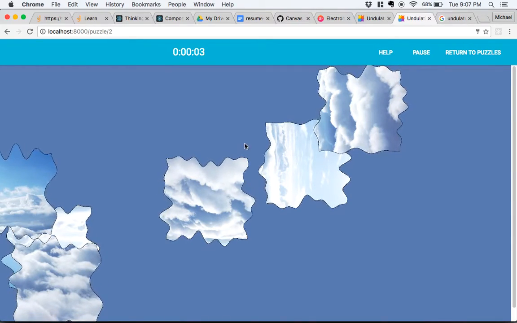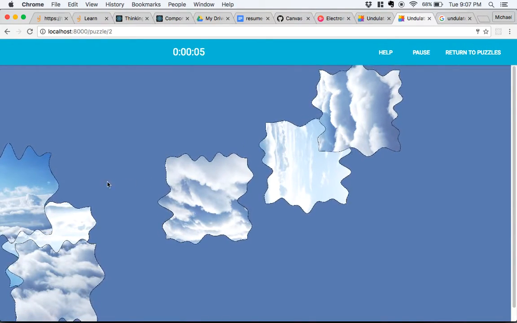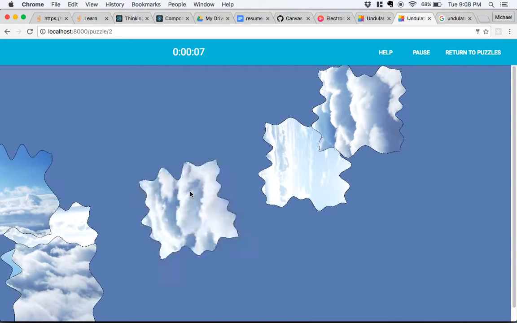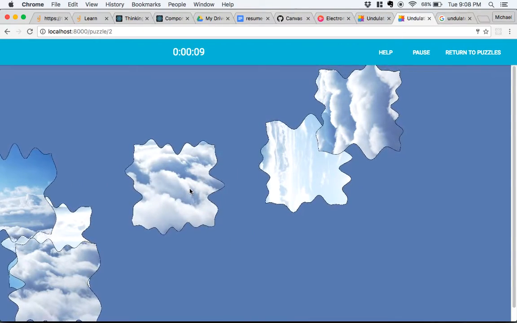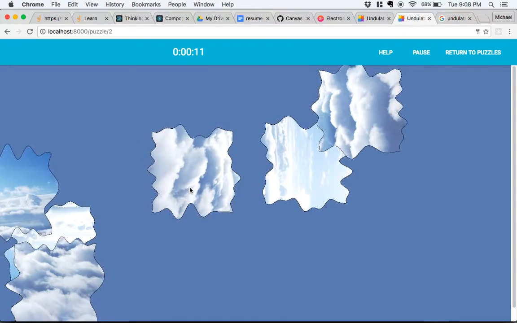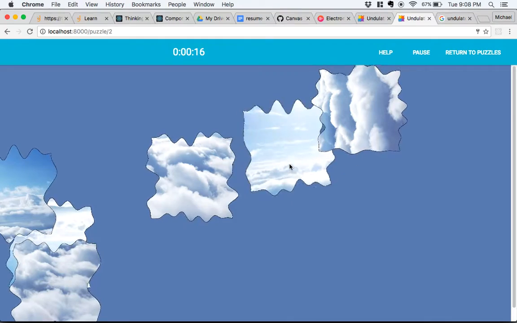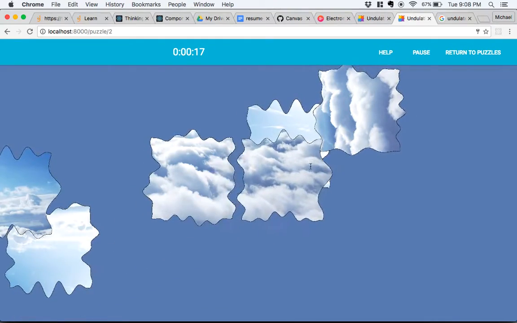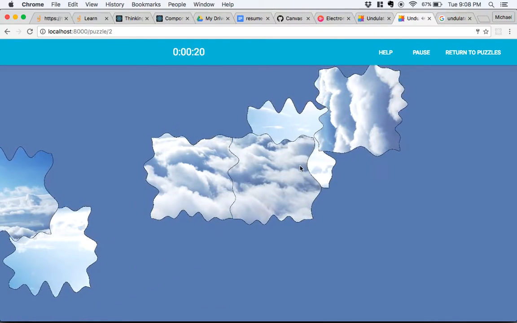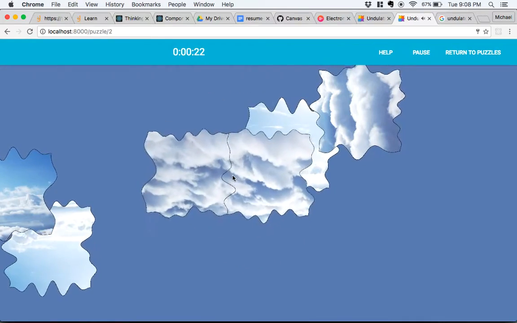To rotate a piece, you right-click on it, and it'll turn clockwise, 90 degrees. To rotate it counterclockwise, hold down the Shift key and right-click. You can also rotate groups of pieces.